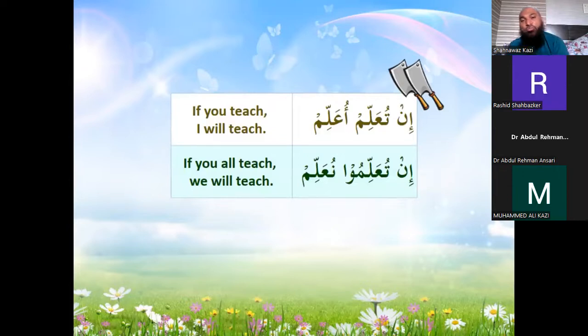As I told you, you can change the verbs and make conditional sentences. Just remember that you have to put the chopped form at the end. For singular, it will be a sukoon, and for plural, it will be with a waw and alif, and the noon is dropped. So if you all teach, we will teach: in tu'allimu, nu'allim.